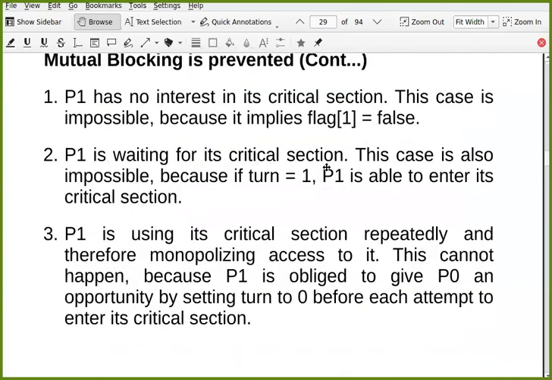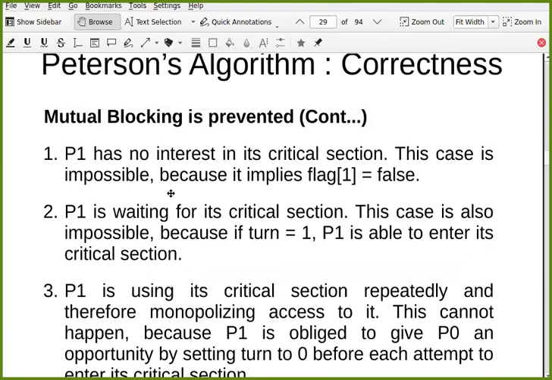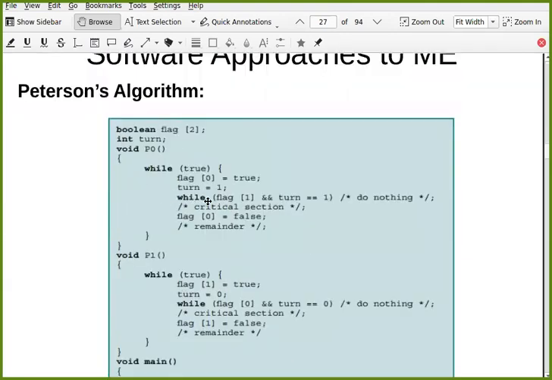P1 is waiting for its critical section. Okay, this case is also impossible. See what it says. When you are blocked in P0 here, it means P1 is interested in critical section and you are saying, okay, it is your turn. So it is not possible that P1 is also blocked and waiting to enter into the critical section because both of these conditions are in favor of P1. So it is not possible that while P0 is waiting here, P1 is also blocked.